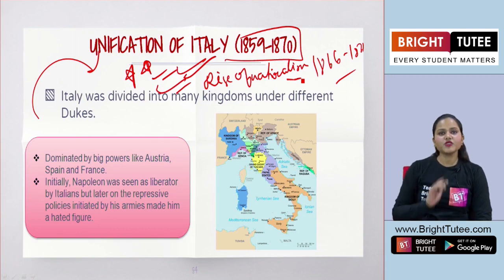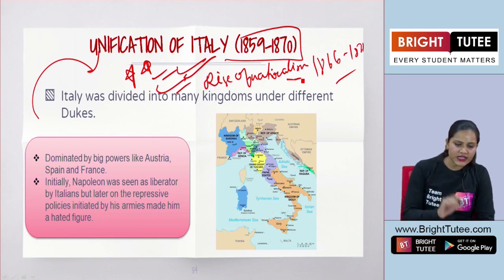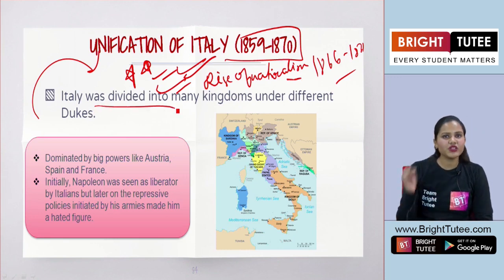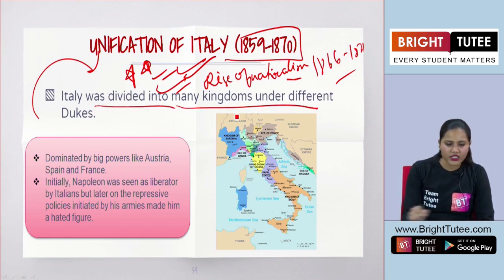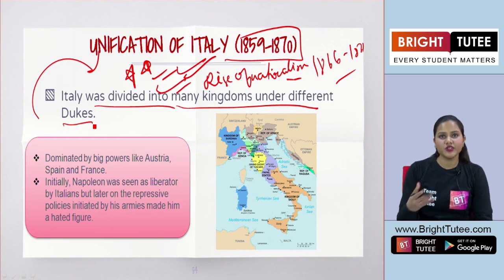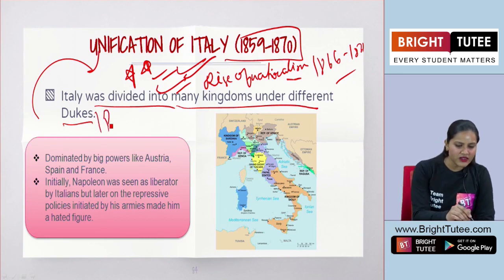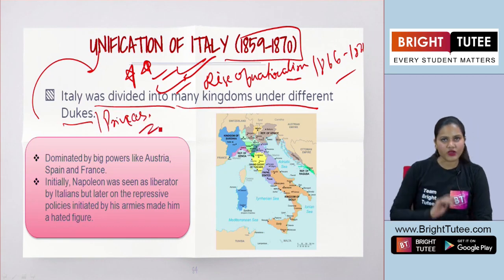So while we are talking about Italy, what do we observe here? We see that Italy was also divided into many kingdoms under different dukes. So the princes here, they were given this term, that is dukes. Okay?